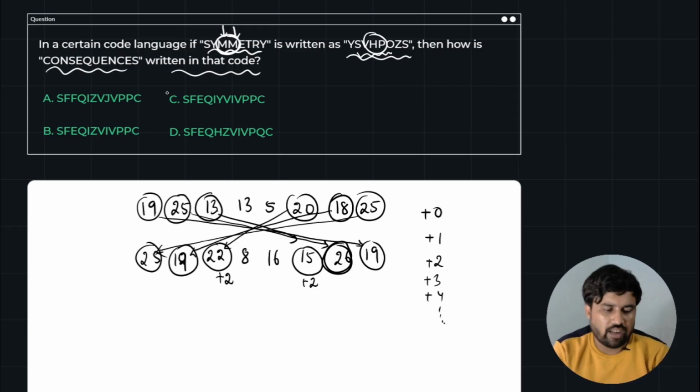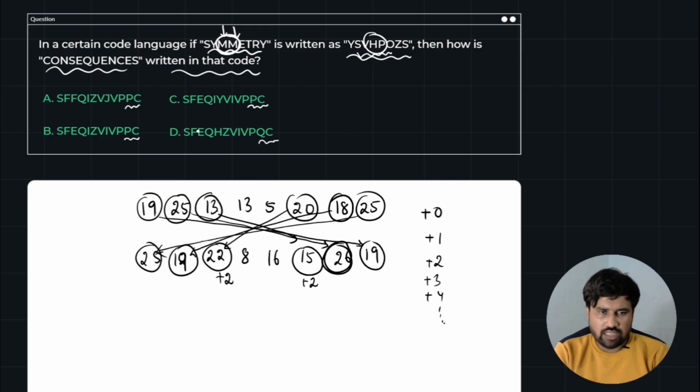So just look at here how I can eliminate the options. What are the differences between these options? Just look at here guys, a lot of the options have PC in the last two terms, but option D has a QC. If this is the logic, our answer will be D.